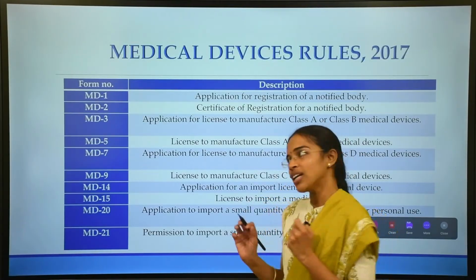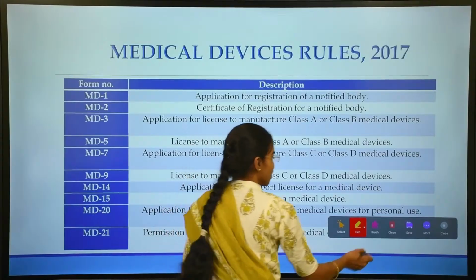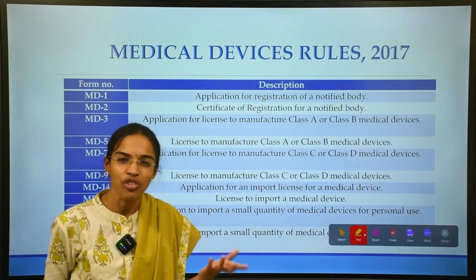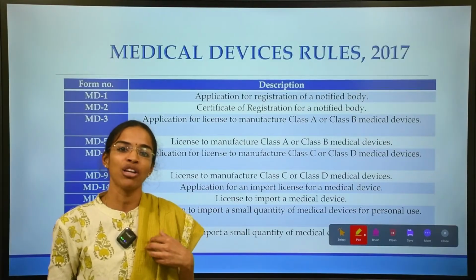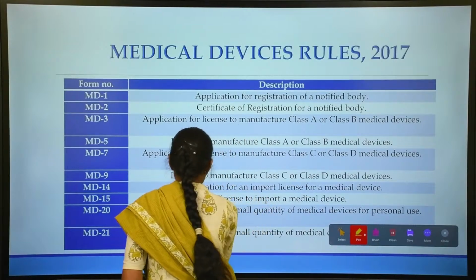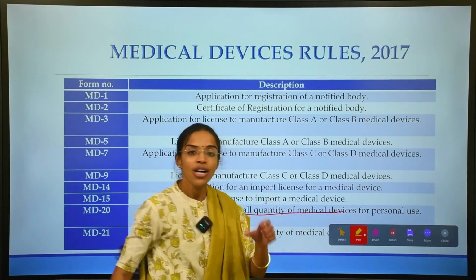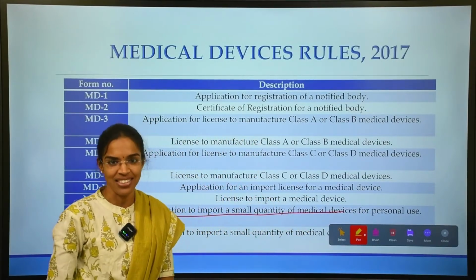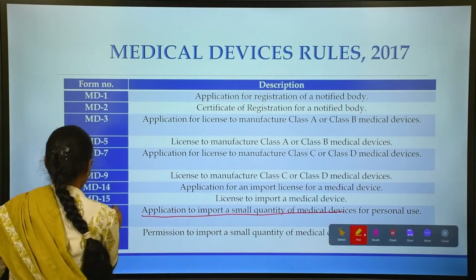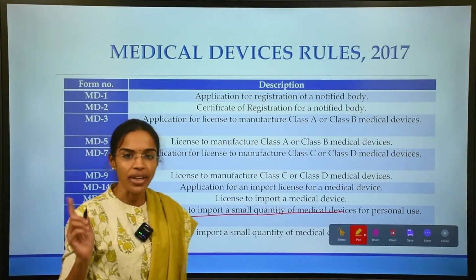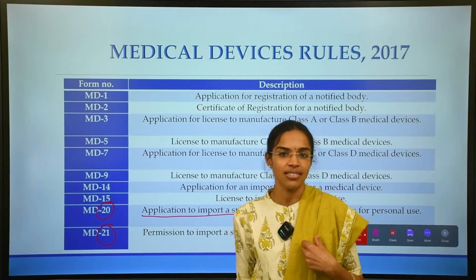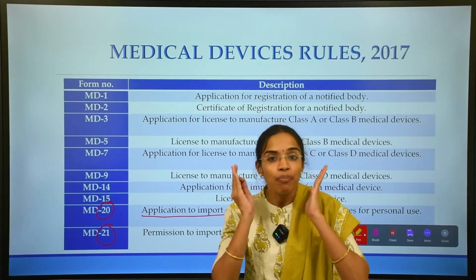Forms 20 and 21 are the application, not by a particular manufacturer. This is the application regarding the import of small quantities of medical devices. Both 20 and 21 deal with the import of medical devices for personal use.